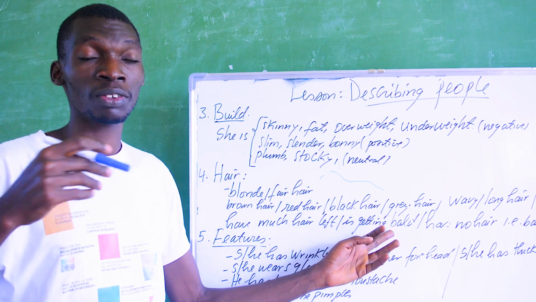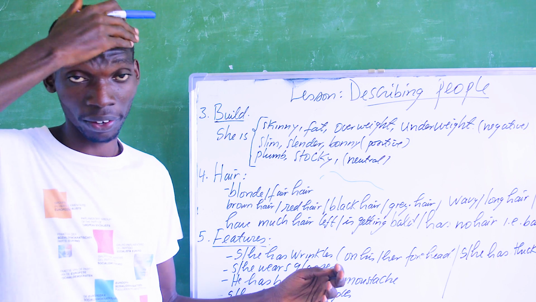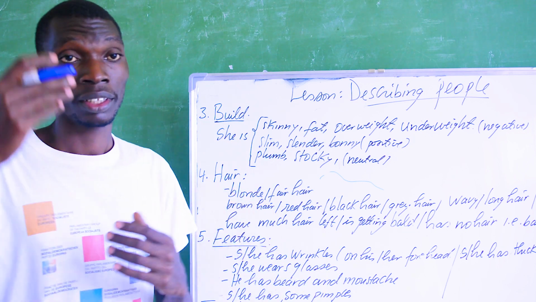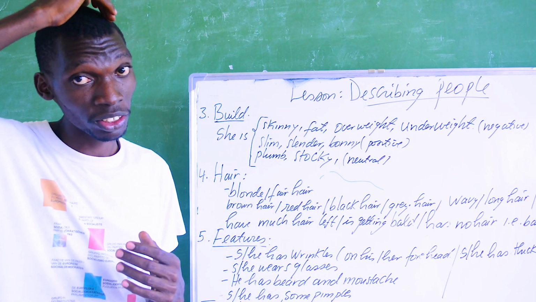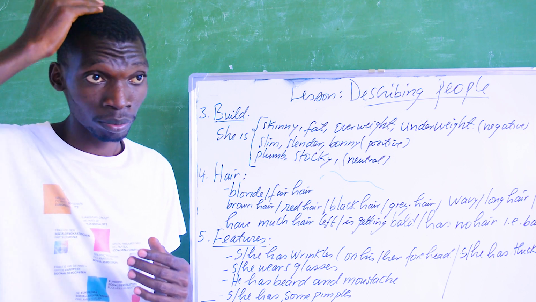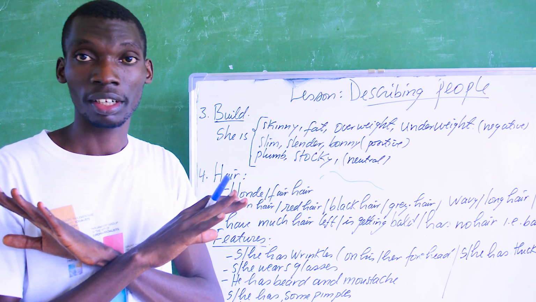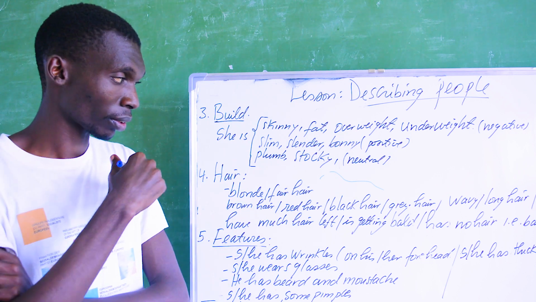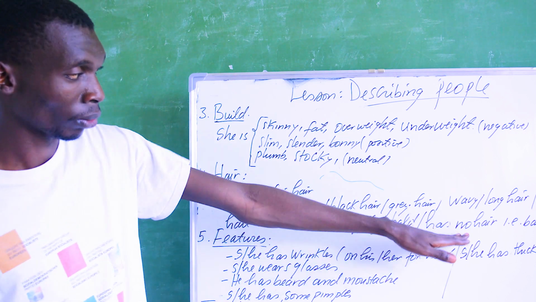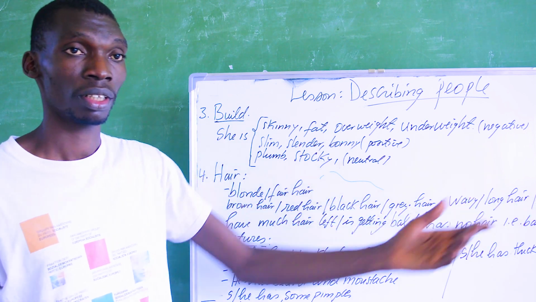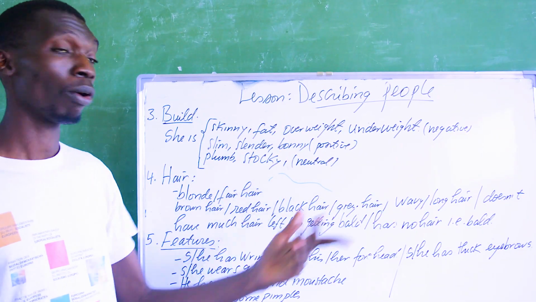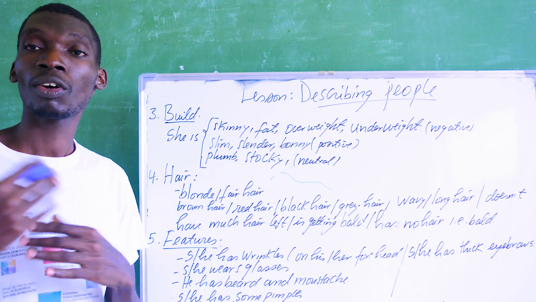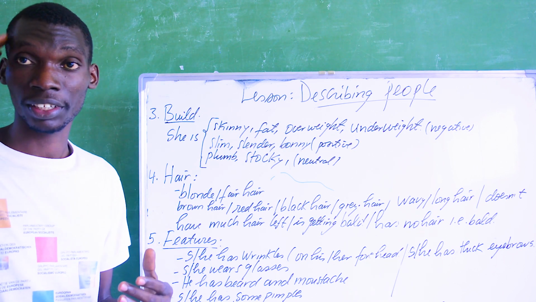The older people tend to go bald on their foreheads here. For example, the hair on this part will be completely gone. Is that understood? So in this case, somebody is getting bald, or someone has no hair, bald. It also means bald for somebody who has got his head shaved completely.